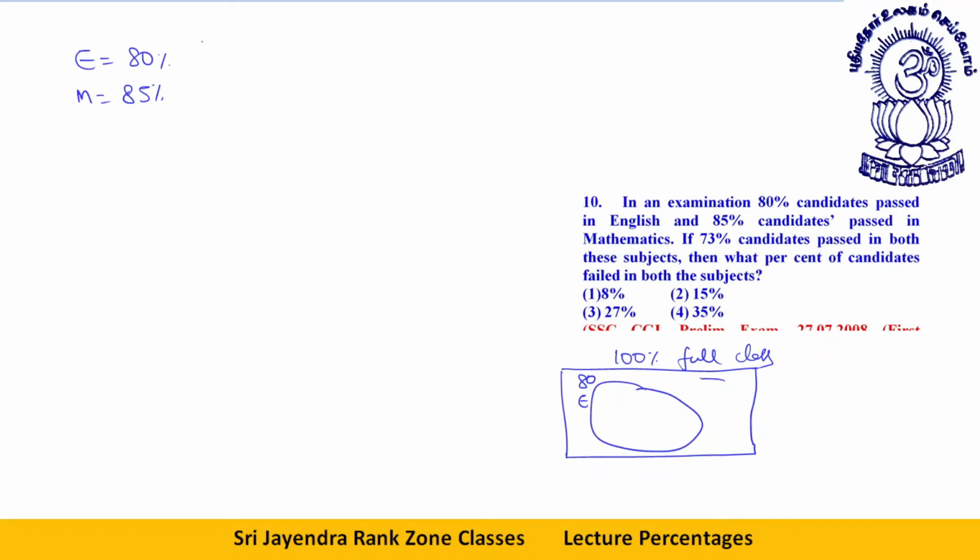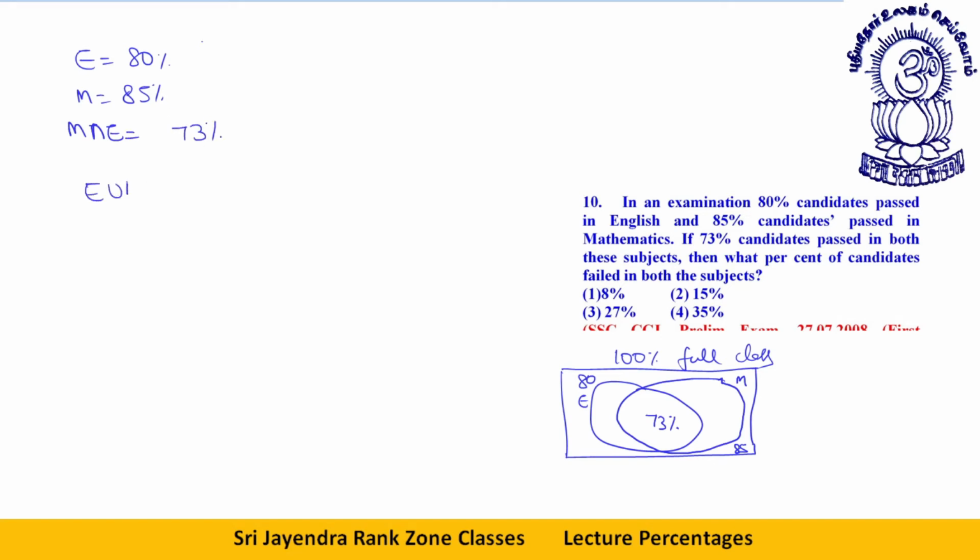Let's say this is maths, and this is 85. If 73% candidates pass in both these subjects, this portion is 73%. Then what percent of the candidates failed in both the subjects? Students, we will be doing this question via two methods. First is maths intersection English. This is given to us as 73%.